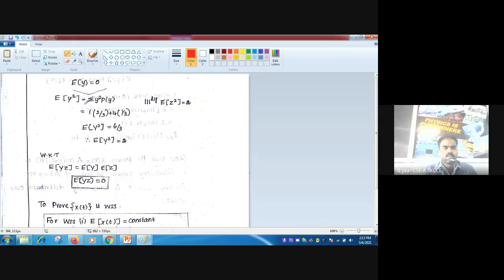Now for E of Y square, we have to square Y, multiply by P of Y and add. So summation Y square into P of Y: 1 into 2 by 3 plus 4 into 1 by 3, that is E of Y square equals 6 by 3, that is 2. Similarly, E of Z square is also 2. Next, E of YZ is equal to E of Y into E of Z. E of Y is 0 and E of Z is 0. Therefore E of YZ is 0.